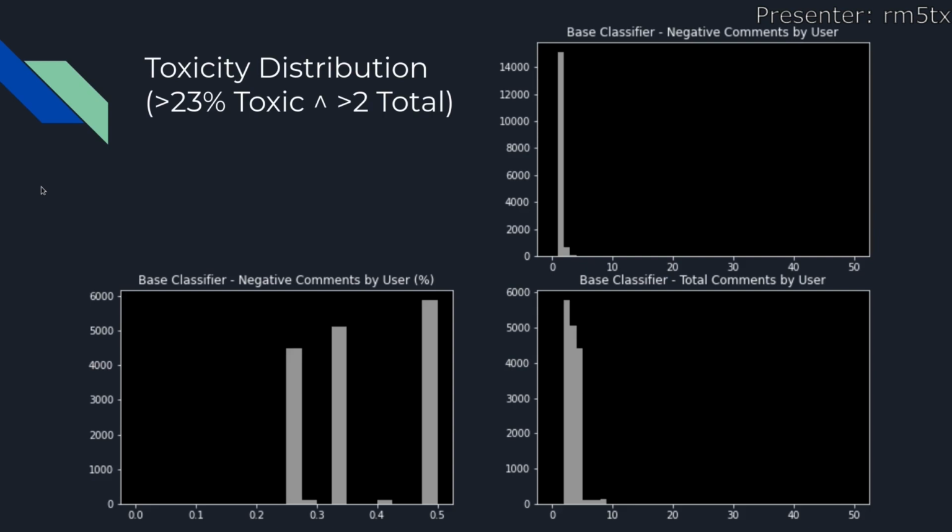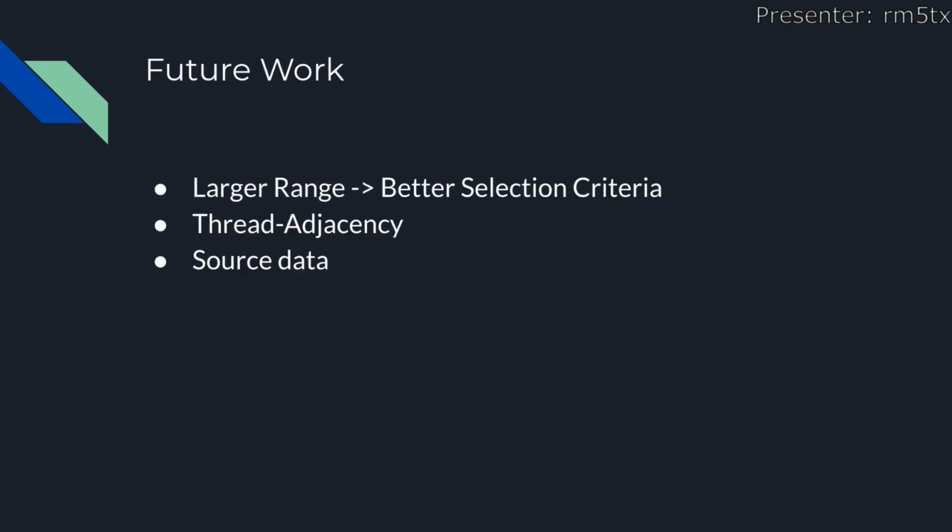So continuing to work on the model, the simplest way to continue would be, instead of using 1 month of data to calculate all of these things, to use the original 10 months. Then each individual user will have a lot more comments, so it will be easier to select the users you want for the adjacency. Another way to extend the work would be to use some other form of adjacency.